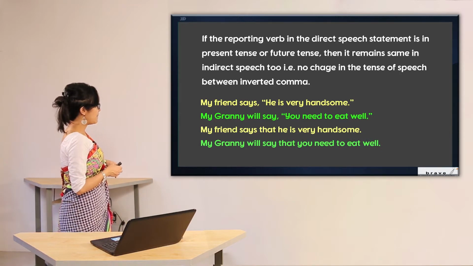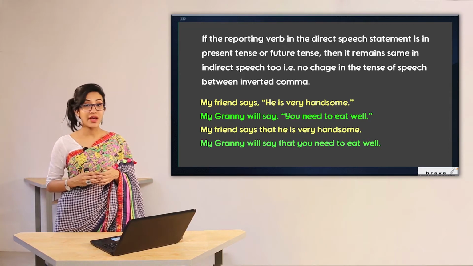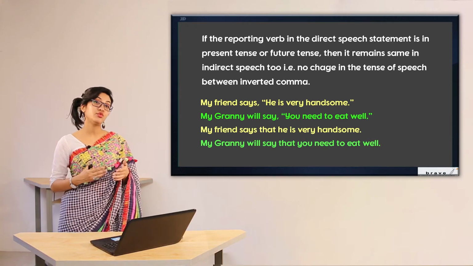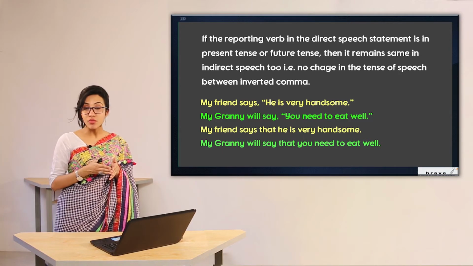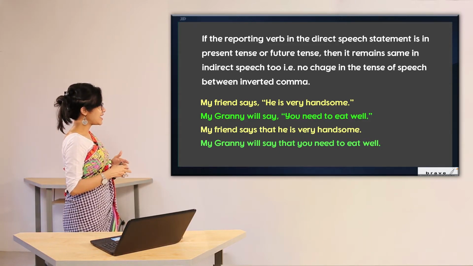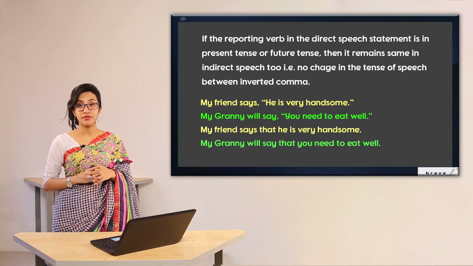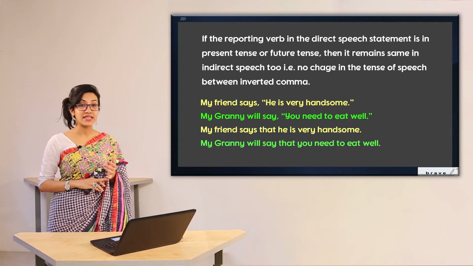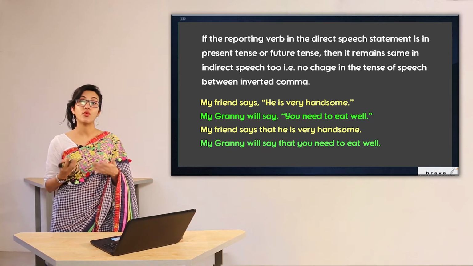For example, my granny will say, "You need to eat well." As you can see, will say is in future tense. For that reason, will say and you need, this part has remained unchanged. As the answer is given, my granny will say that you need to eat well. So students, remember the first rule very well. If you see that the reporting verb is in present tense as in says, will say, then you are not going to change the tense of the reported speech.